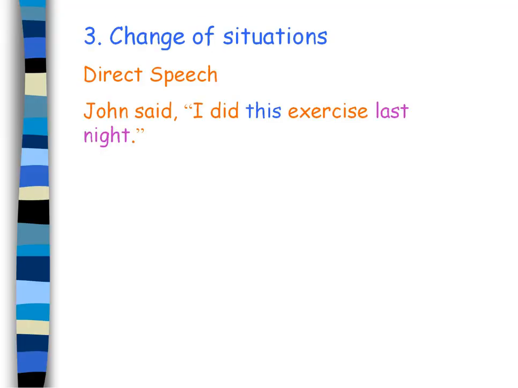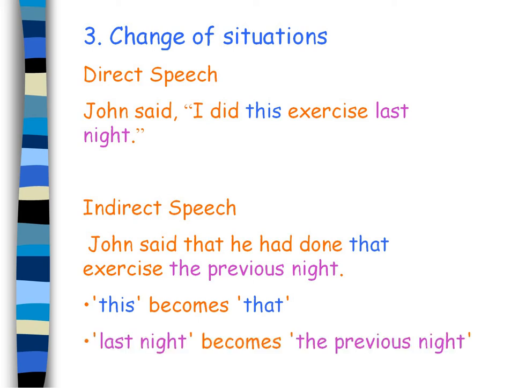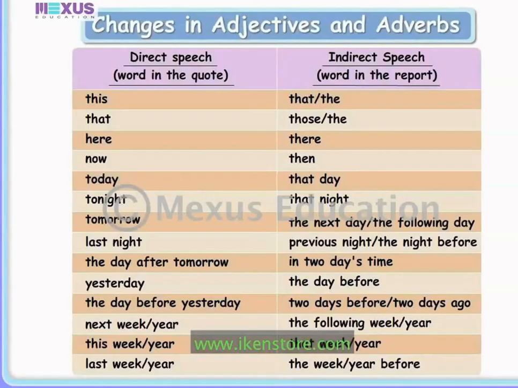Changes of the situations. For example, John said, "I did this exercise last night," and in indirect speech, John said that he had done that exercise the previous night. So here we can see the demonstrative pronoun this changes into that. And also last night changed into the previous night. Also here the table, the changes of the adjectives and adverbs.